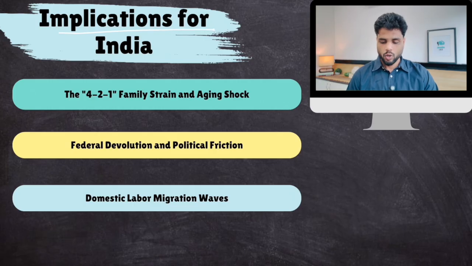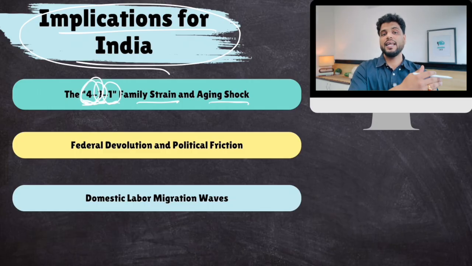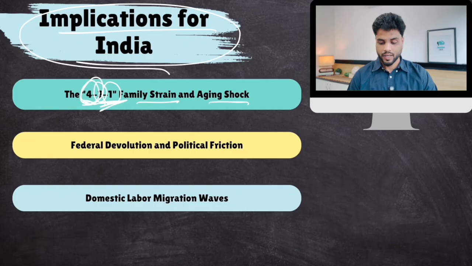Now, what are its implications for India? And this is not good. Consequences for India. Bad consequences for India. Number one, 4-to-1 family strain. Okay? 4 grandparents, 2 parents, and 1 child. If this entire family is having 1 child, all of these people, the previous generation, would become senior citizens. And the entire burden of their economic well-being would fall on this 1 child. This causes family strain, family fights also. And this is a problem.